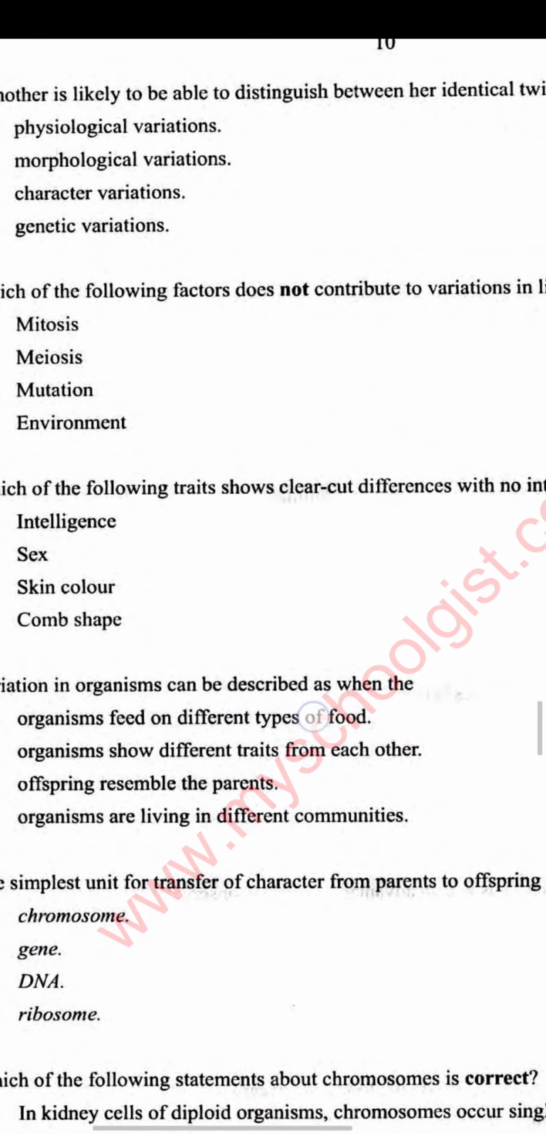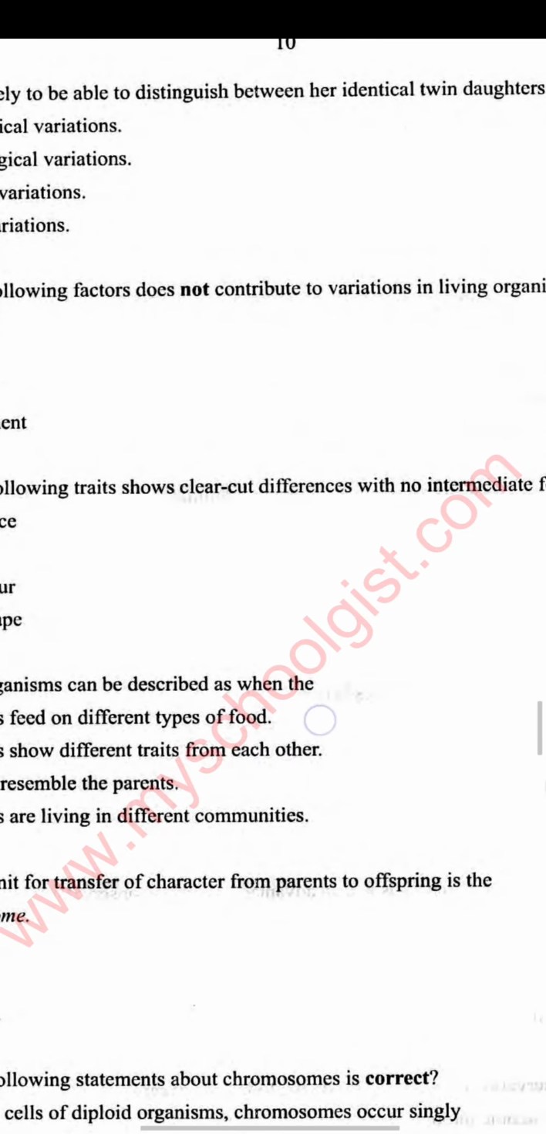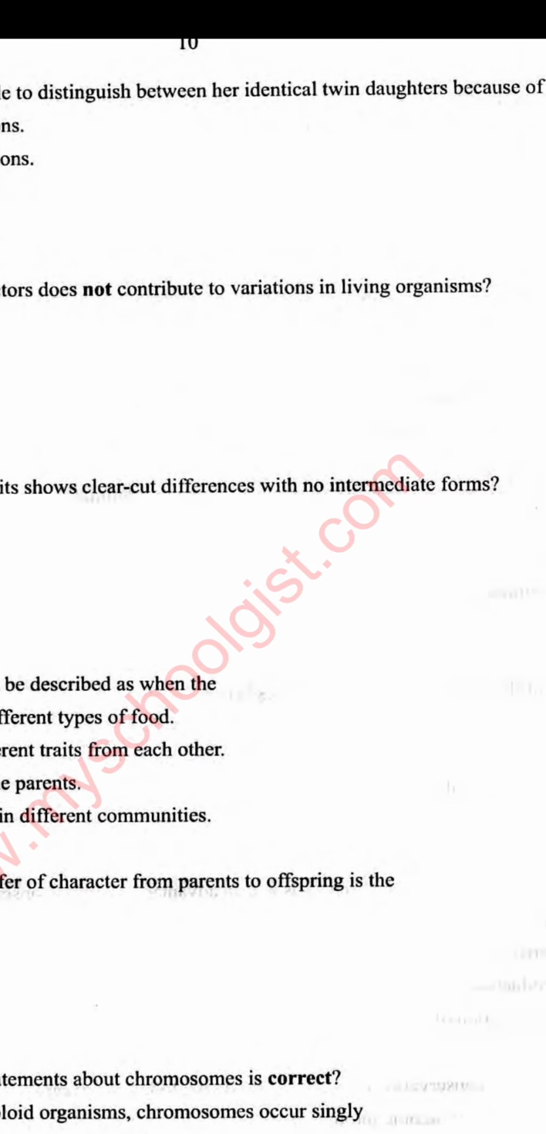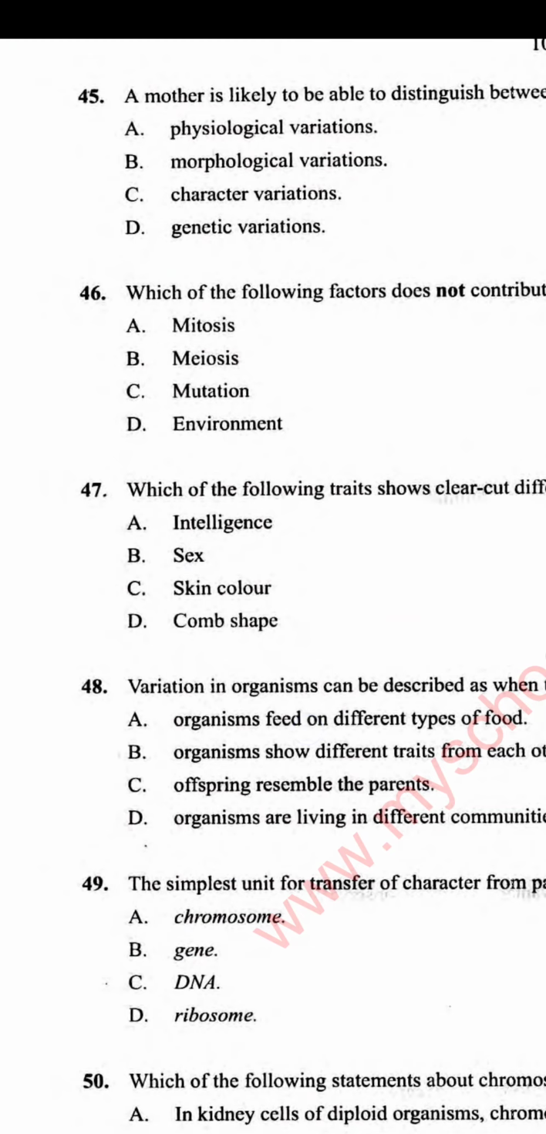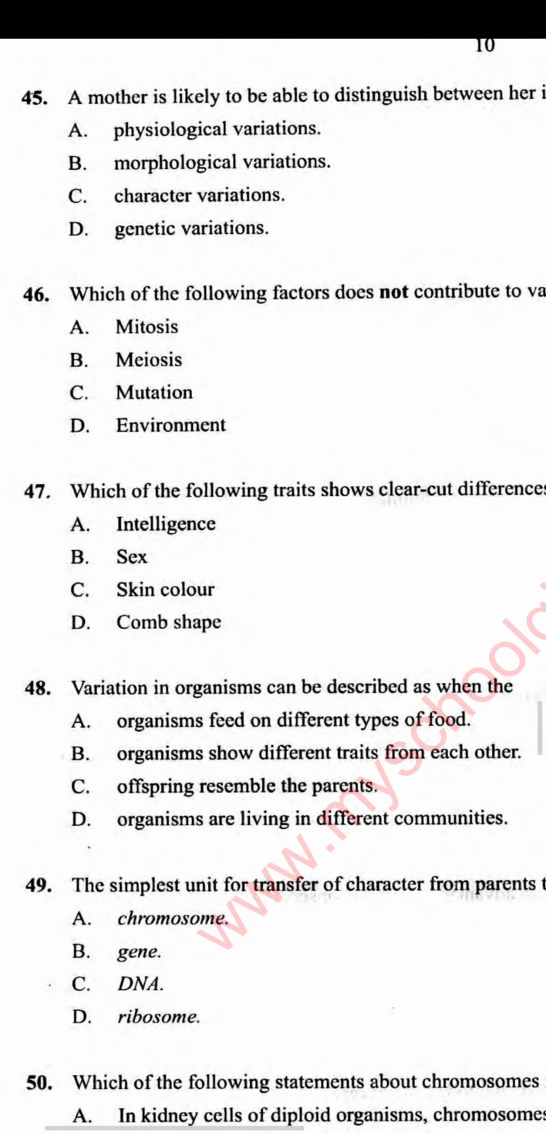Number 47. Which of the following traits show clear-cut differences with no intermediate form? A. Intelligence. B. Sex. C. Skin color. D. Comb. The answer is B. Sex. When you say intermediate, you cannot say when it's gender, you are a boy, you are a girl. If you are a boy, you are a boy. If you are a girl, you are a girl. It's not you are a boy or maybe you are a girl or something in between them. There is no intermediary.